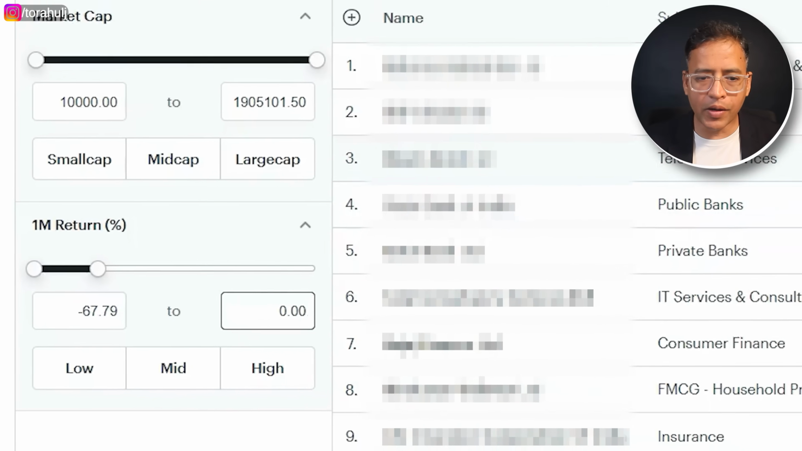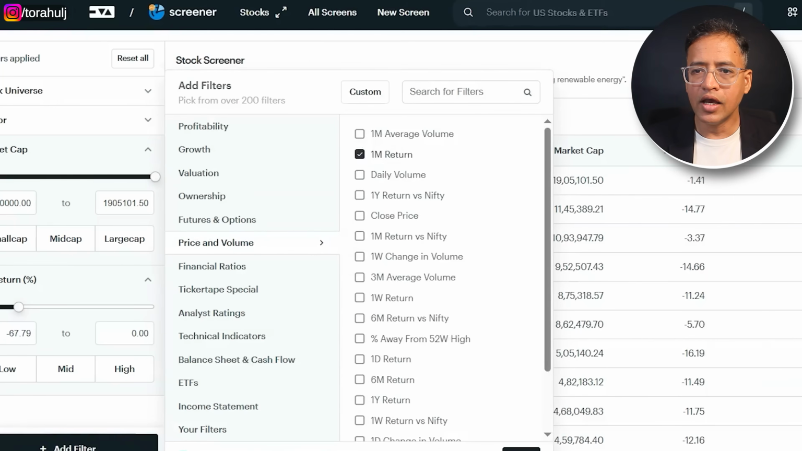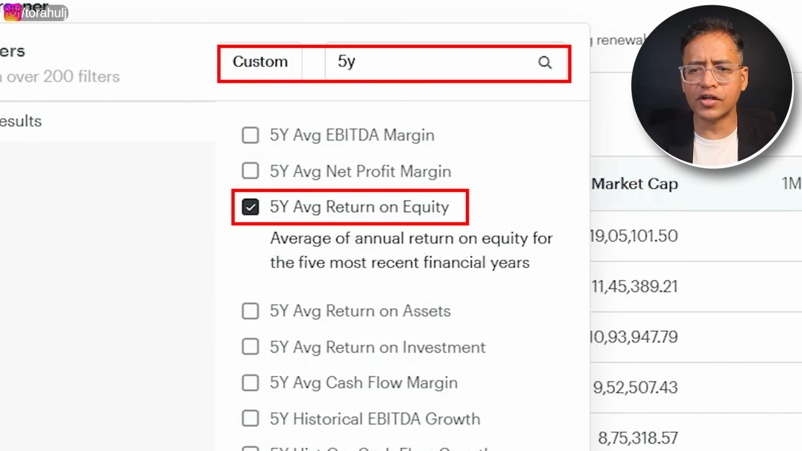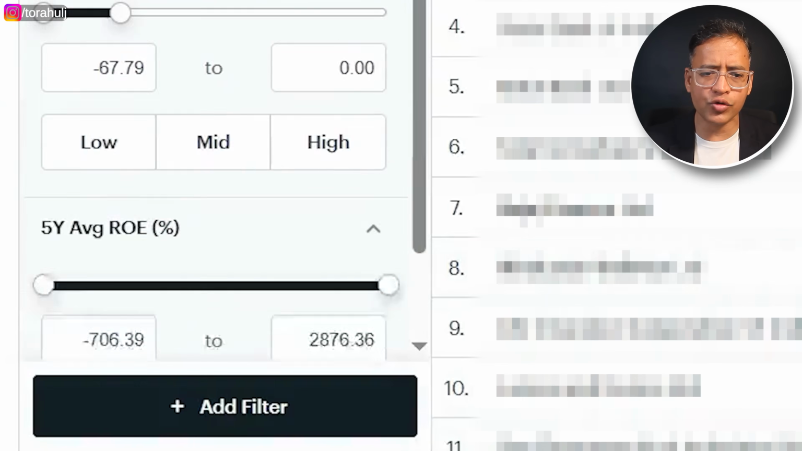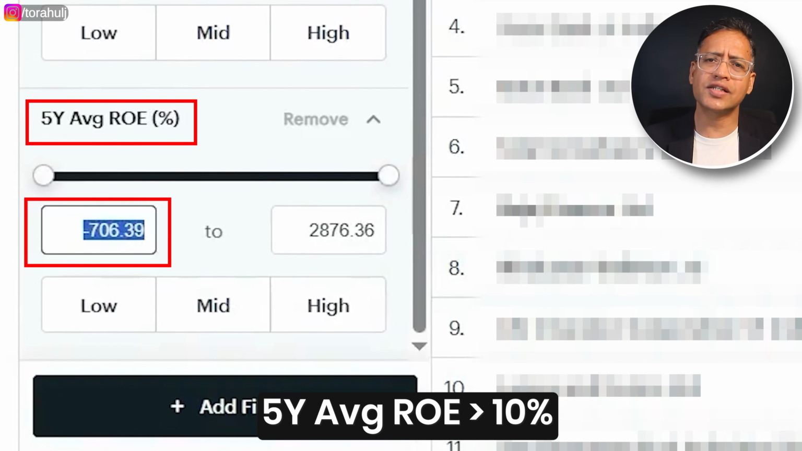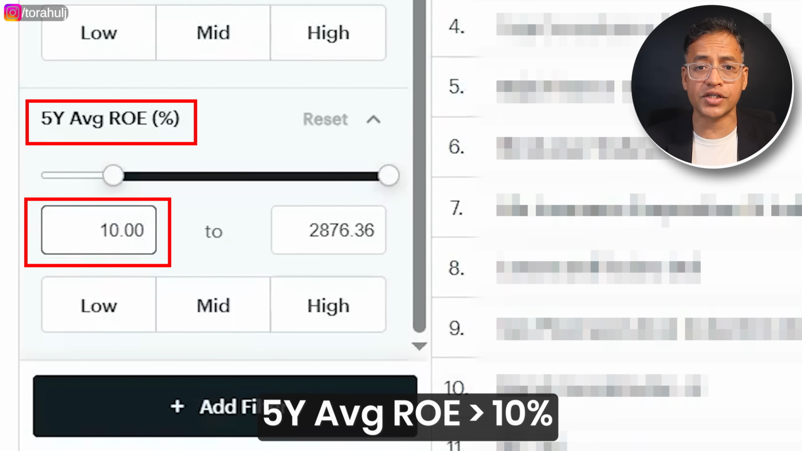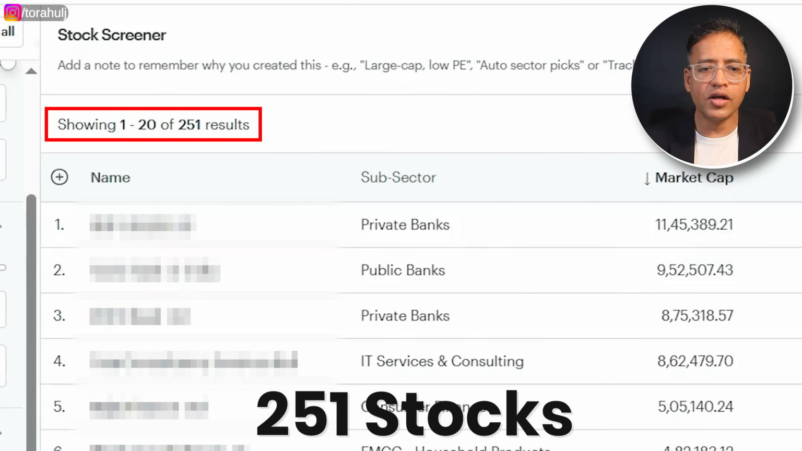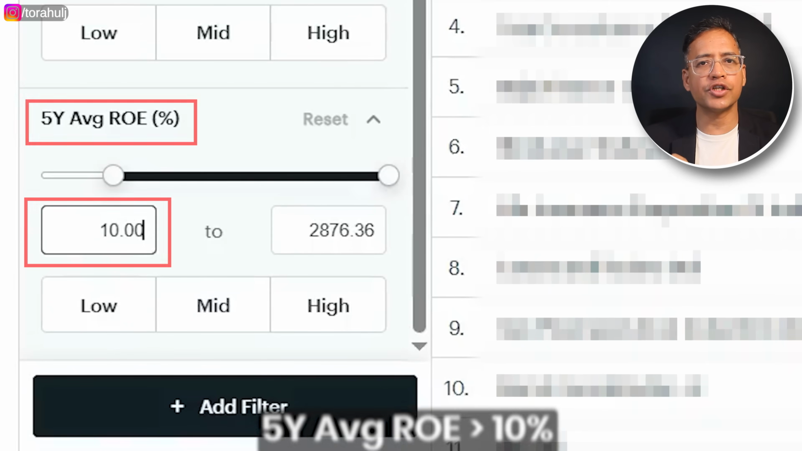Okay, the third parameter that we are going to use is, let us say we want to look at only those companies where the 5-year average return on equity has some meaningful values. So here I will select 5-year average return on equity, and I'm going to say give me stocks that have at least 10% of 5-year average return on equity, right? There is no point in me looking at less than 10%, so I do 10%, and straight away I get only 251 companies here that have delivered an average return on equity which is more than 10%.